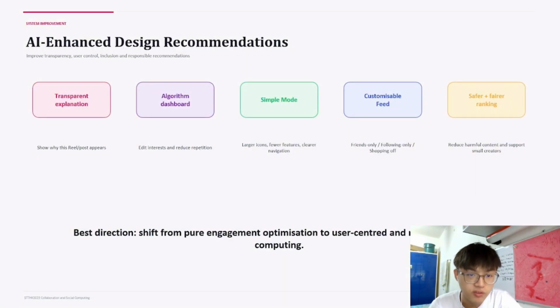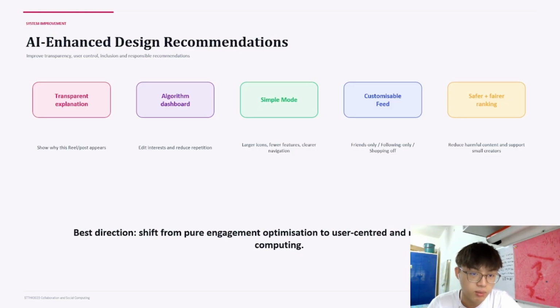So, to improve Instagram, in my opinion, I propose several improvements based on the design risks. First of all, Instagram should provide transparent recommendation explanations so users will know why a post or reel appears in their feed or explore pages. Second, a user-controlled algorithm dashboard can allow users to edit interests and reduce repetitive content.